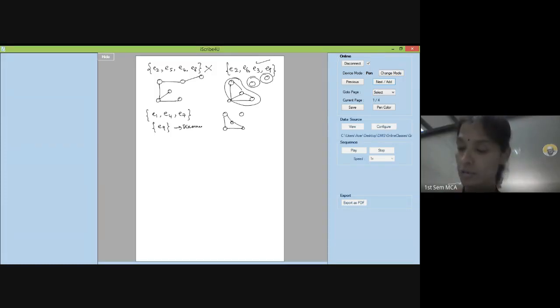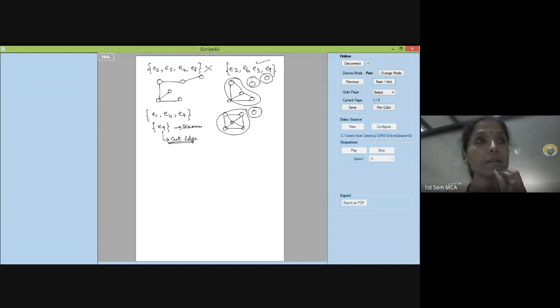This is there, this is there, this is also there. Everything is there. This is also there, but this is not there. E9, this part is gone. So this will become a separate component. This will become a separate component. You can call E9 a cut edge and not a cut set.